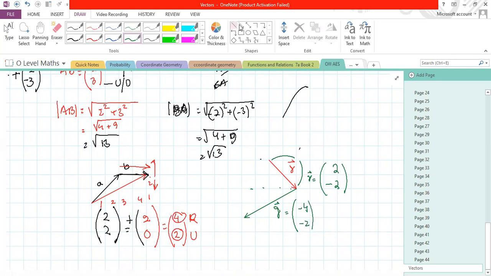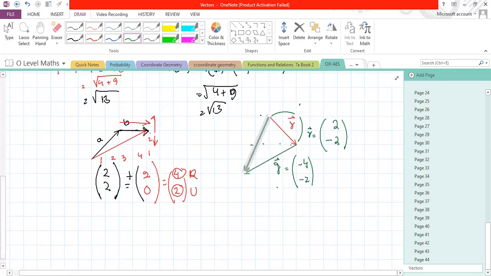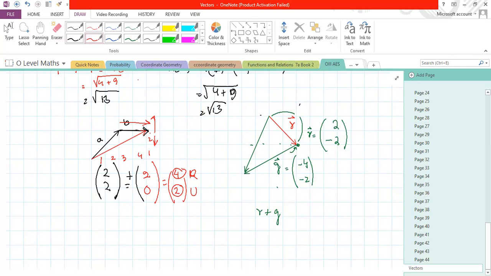Now, if someone wants to know what is the resultant of this, we are simply going to say R plus G. This is the head and tail of this, so we call it the head to tail rule. Right? But you should know the method. What we call it doesn't matter. You should know the method. So R is being added to G. And I hope that I have already explained a few things in the class, so you must be remembering it.